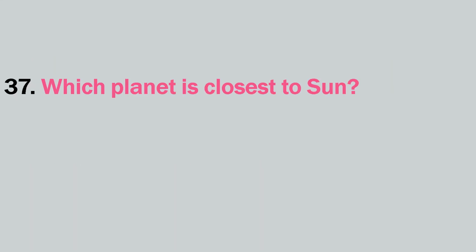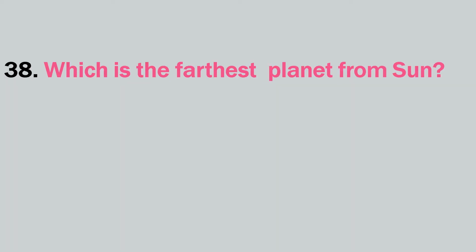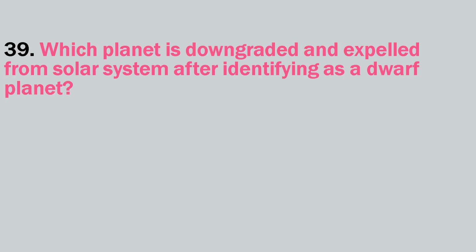Which planet is closest to Sun? Mercury. Which is the farthest planet from Sun? Neptune. Which planet is downgraded and expelled from solar system after identifying as a dwarf planet? Pluto. Since 2006, Pluto has been removed from the list of planets in solar system. As per International Astronomical Union, Pluto lacks some important criteria to be considered as a planet. It is marked as a dwarf planet.